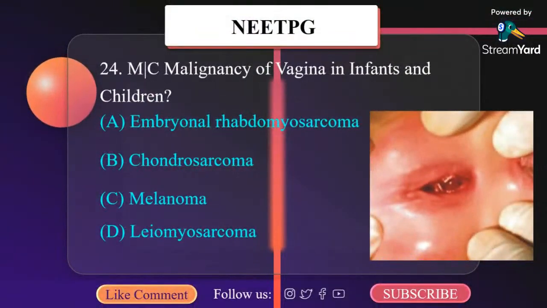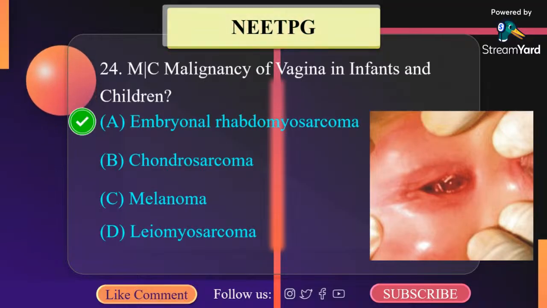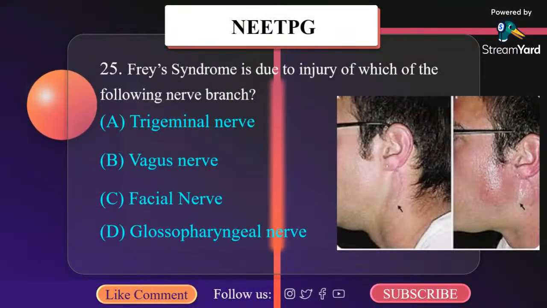Most common malignancy of vagina in infant and children is: A. Embryonal rhabdomyosarcoma, B. Chondrosarcoma, C. Melanoma, D. Leiomyosarcoma. Embryonal rhabdomyosarcoma. Frey's syndrome is due to injury of which of the following nerve branch? A. Trigeminal nerve, B. Vagus nerve, C. Facial nerve, D. Glossopharyngeal. It is trigeminal nerve.